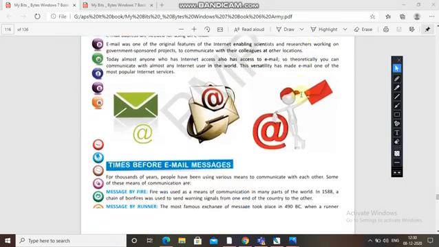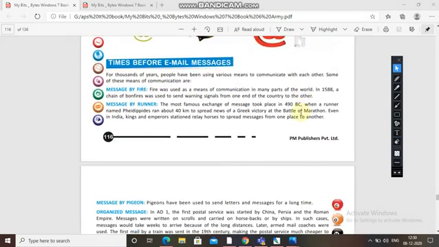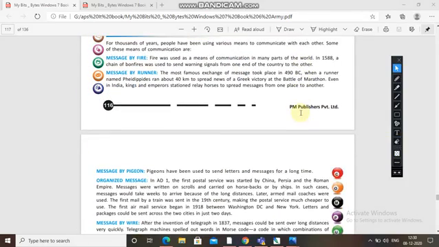Next, what we have seen is the times before email messages. You know email and the process, but in earlier times, how did people send messages from one person to another, from one kingdom to another?